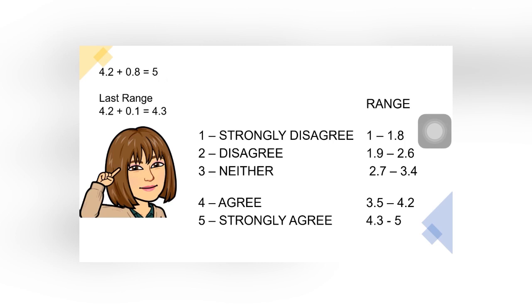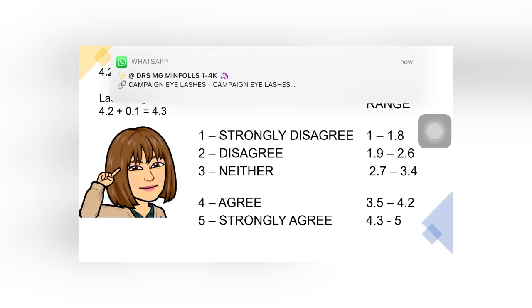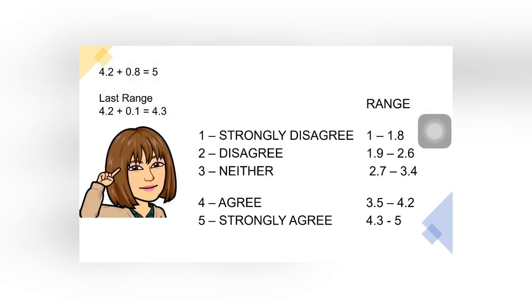For Likert scale 5, again copy the last range, which is 4.2, then add 0.8, so that would be 5. Then copy again the last range, which is 4.2, add 0.1, that would be 4.3. So our range for Likert scale 5 is 4.3 to 5.